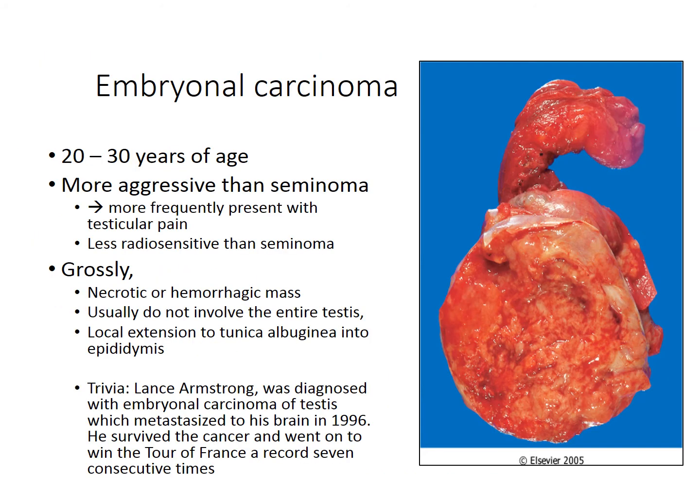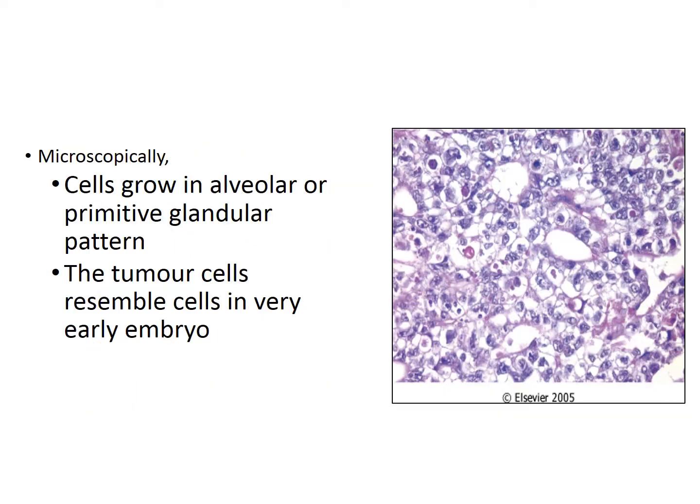Next, we look at embryonal carcinoma, which affects people in their 20s to 30s. It is more aggressive than seminoma and more frequently presents with testicular pain. It is less radiosensitive than seminoma. Grossly, it shows a necrotic or hemorrhagic mass, just like in the picture, and usually does not involve the entire testis. Local extension to tunica albuginea into epididymis can be seen.